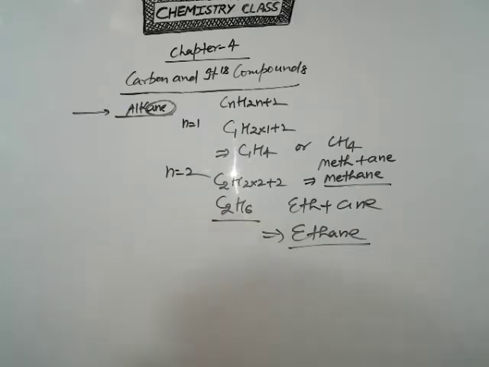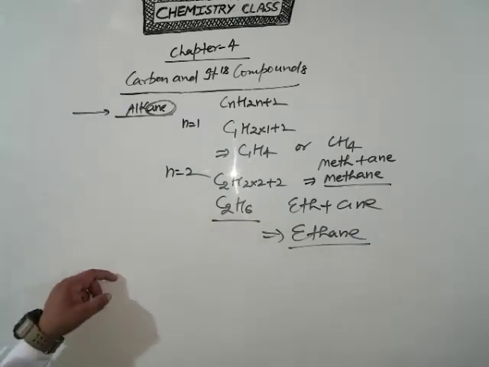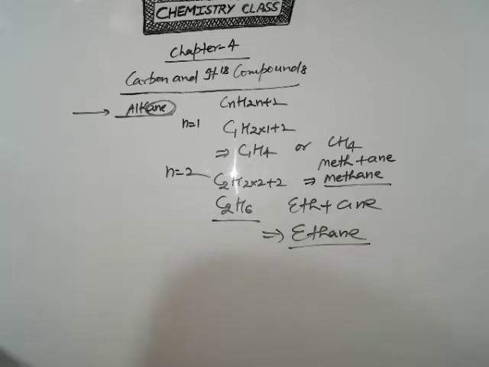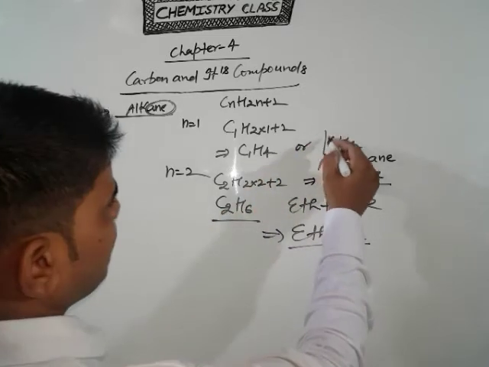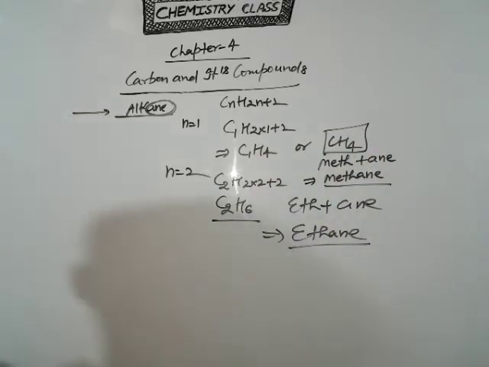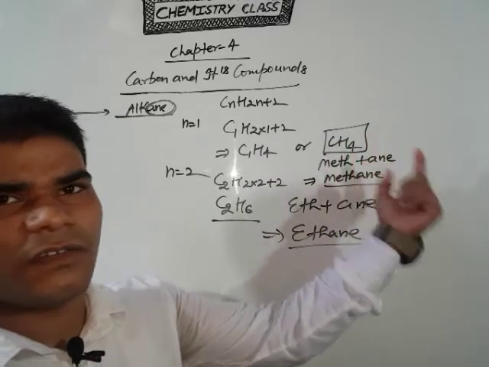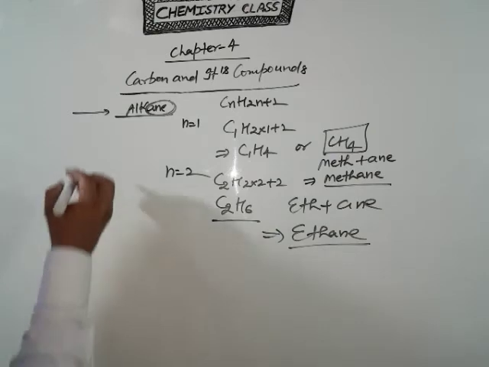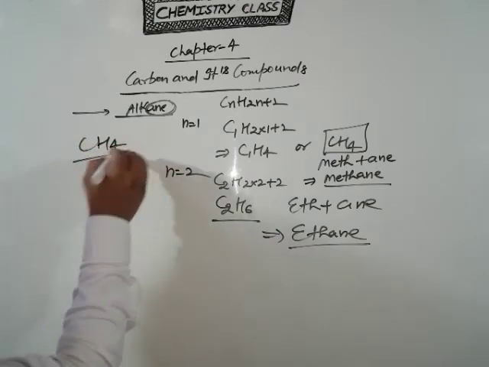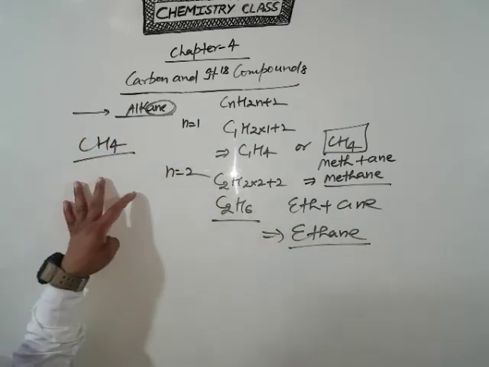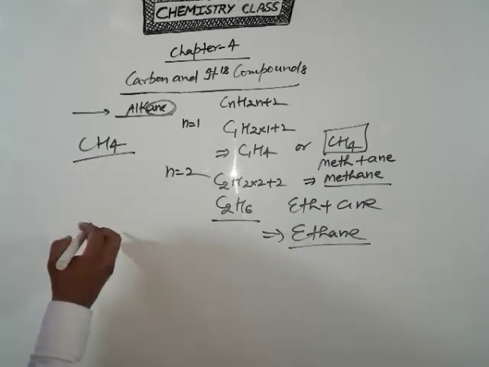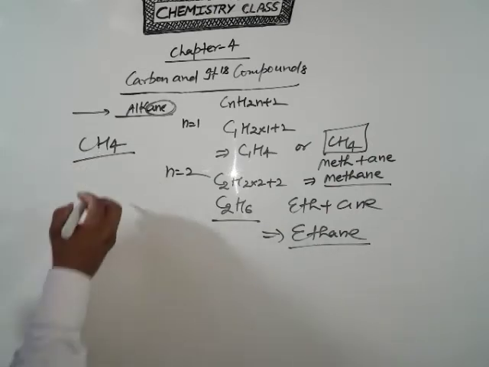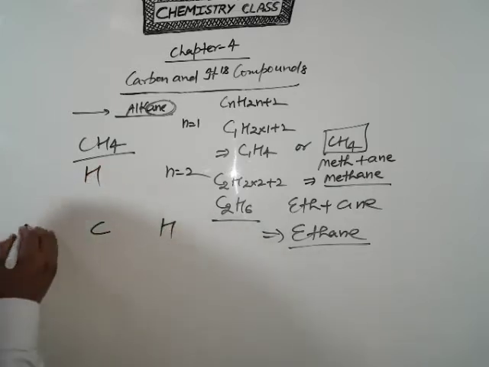Clear? So students, if someone asks what is the electron dot structure, I will represent the electron dot structure of CH4. In this case, first you remember the formula. The formula is CH4. How many carbon atoms? 1. And hydrogen, how many? 4.